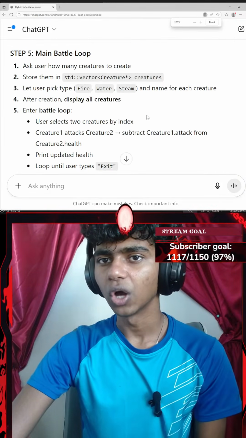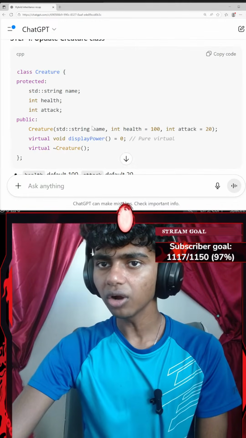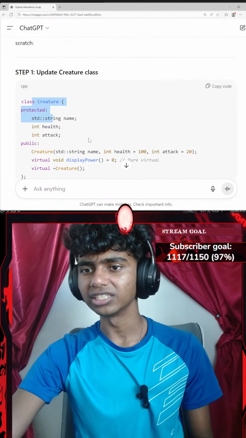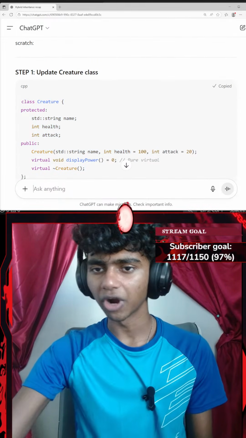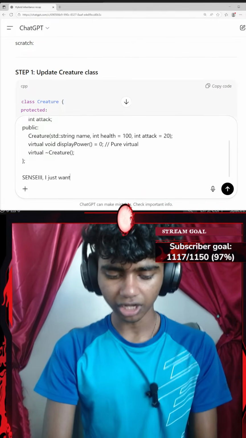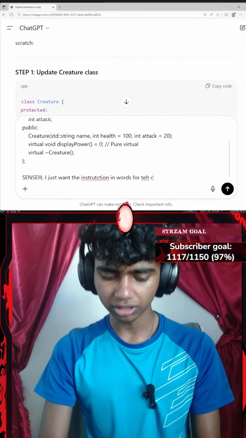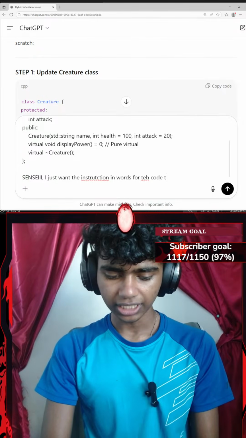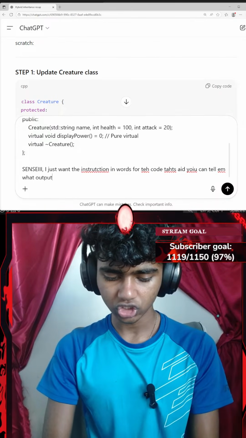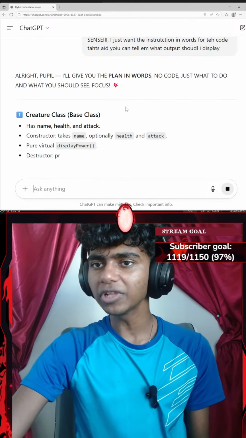Task 5 in the main function. I think these instructions are pretty clear, but I didn't want something like this. I just wanted it in words. Let's copy this part, paste it, press Shift Enter and say, Sensei, I just want the instructions in words for the code. You can tell me what output I should display.